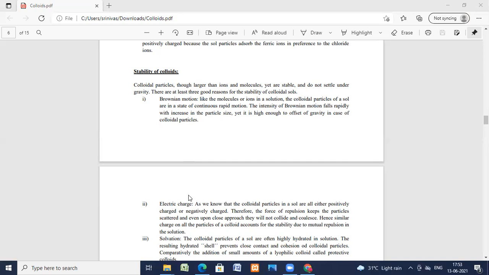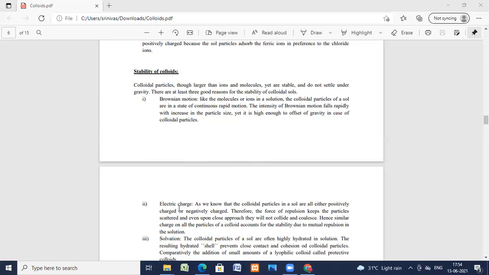Now we'll see the Brownian movement. You can see the zigzag movement, the directionless movement. The diagram is not given here. They move in a zigzag way, they keep on moving continuously and they are directionless, these colloidal particles.